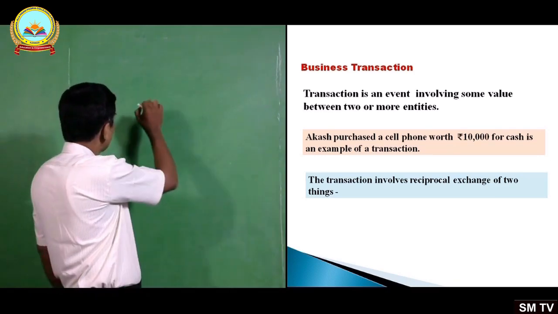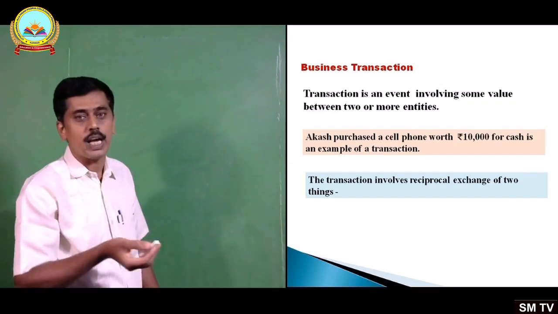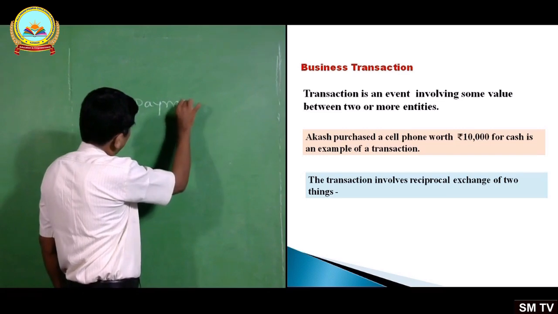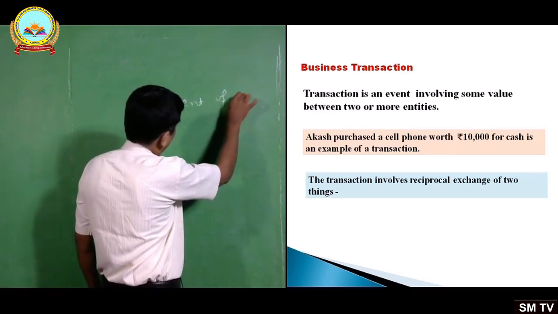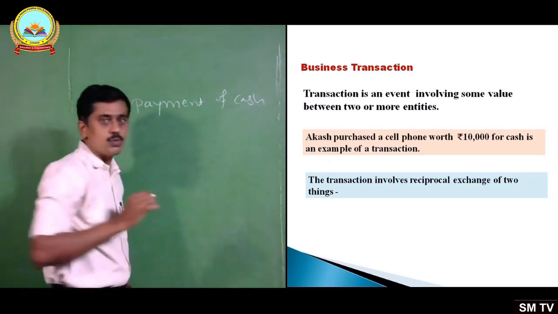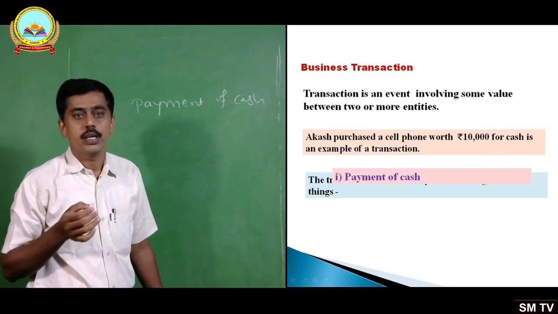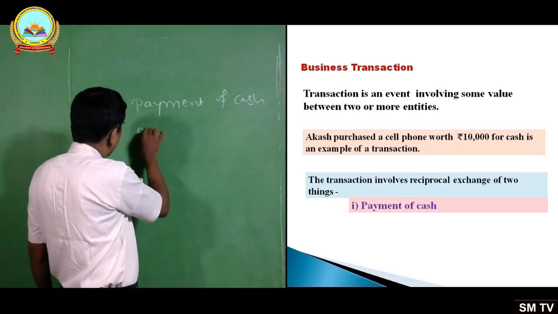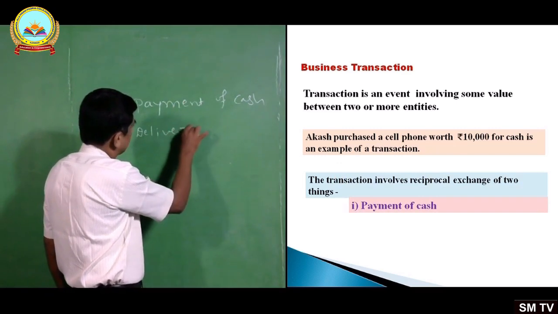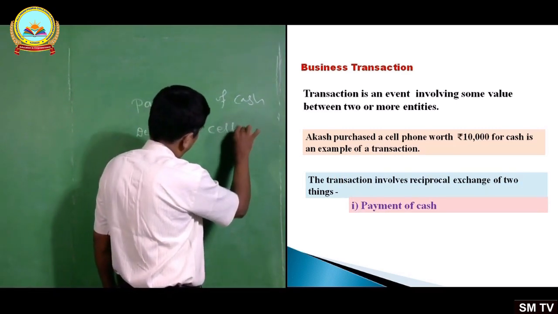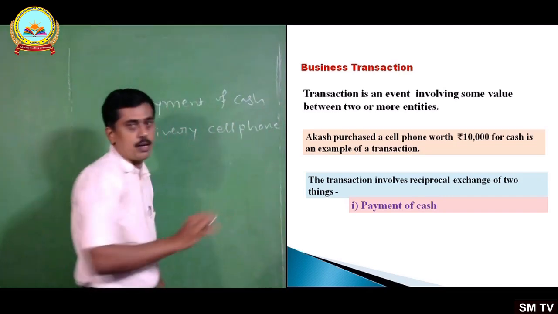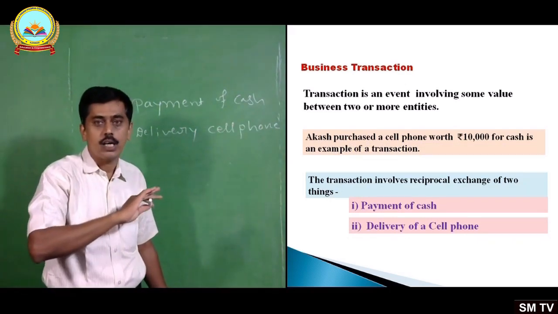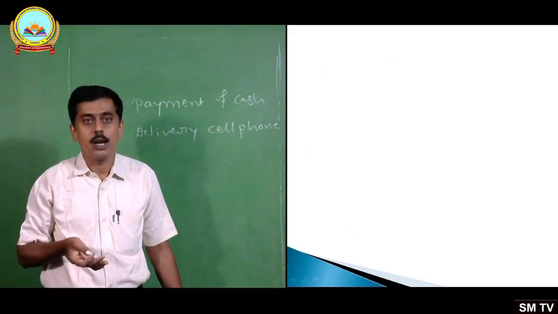On the one side, he purchases the cell phone for cash, meaning he pays cash. That is one aspect, payment of cash. And on the other, he takes delivery of the cell phone, or he receives the cell phone. Two aspects: one is payment of cash and the other is the delivery of a cell phone.